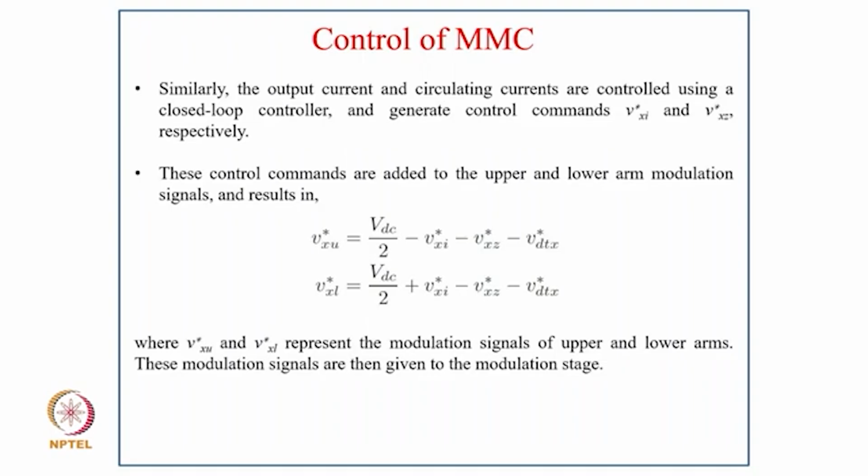The control commands are added to the upper and lower arm modulation signal and result in Vxu star equal to VDC by 2 minus Vxi star minus Vxz star minus Vdtx star, and similarly Vxl star equal to VDC by 2 plus Vxi star minus Vxz star minus Vdtx star, where Vxu star and Vxl star represent the modulation signals for the upper and lower arm. These modulation signals are then given to the modulation stage.